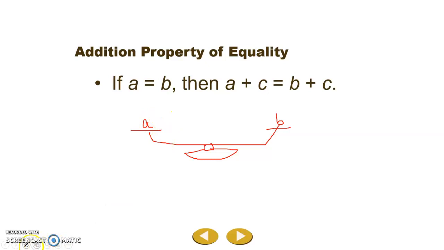Well, if I add over here on the left side of this scale a C, then my equation is no longer balanced. I've added something extra on this side. In order to keep that balance, I have to also add it to this side, over here. And now my equation is equal again. So that is our addition property of equality. Whatever I add to one side, I have to add to the other to keep it balanced.